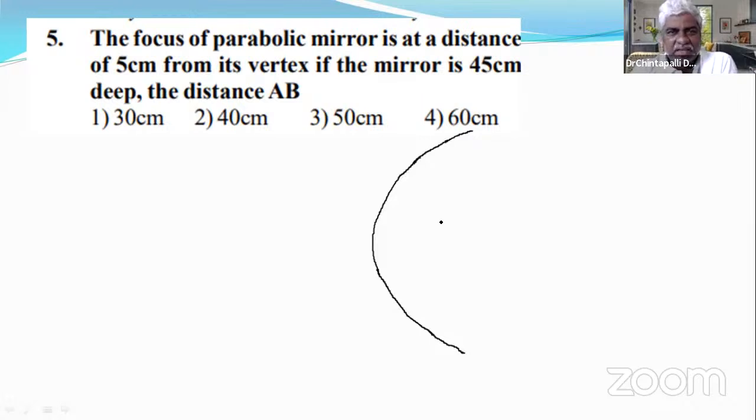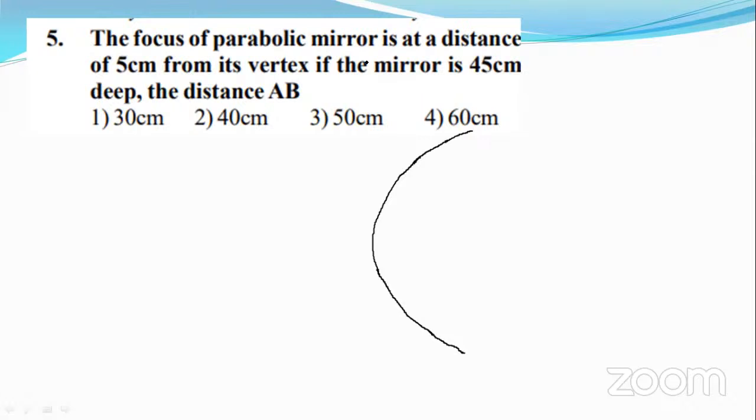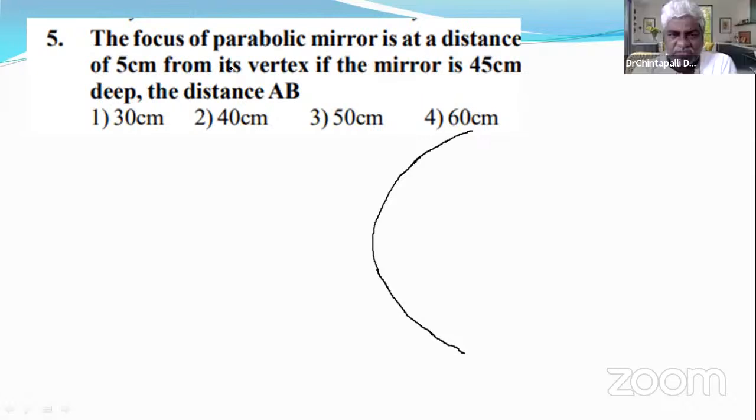See, it is a parabolic mirror. Its focus is at a distance of 5 centimeters from its vertex A. Its focus is at a distance of 5 units.